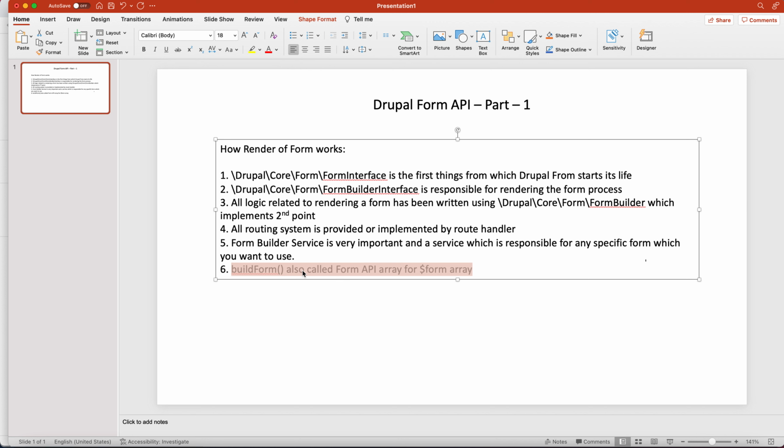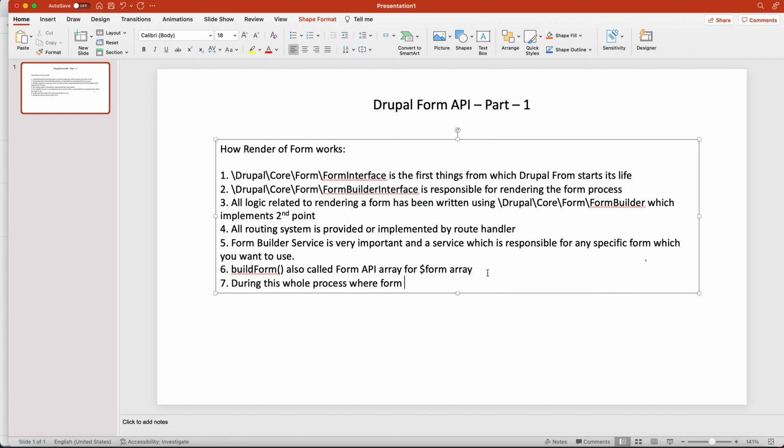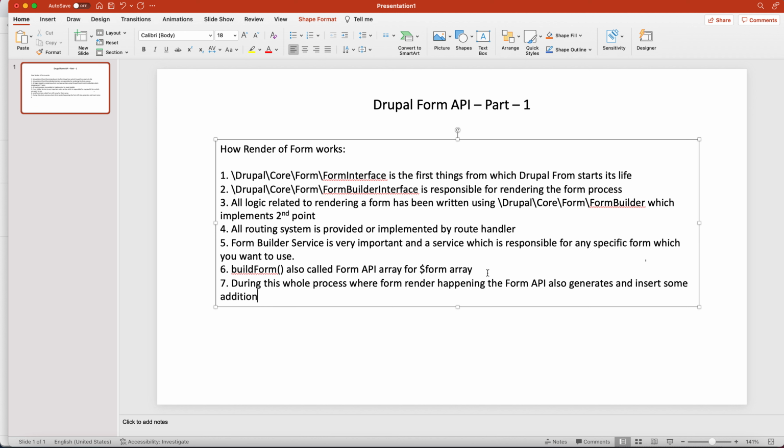So basically in your already existing form, during this rendering process, if you want to generate or insert some additional information, sorry, I'll tell you again, during this whole process where form render is happening, the form API also generates and inserts some additional info.